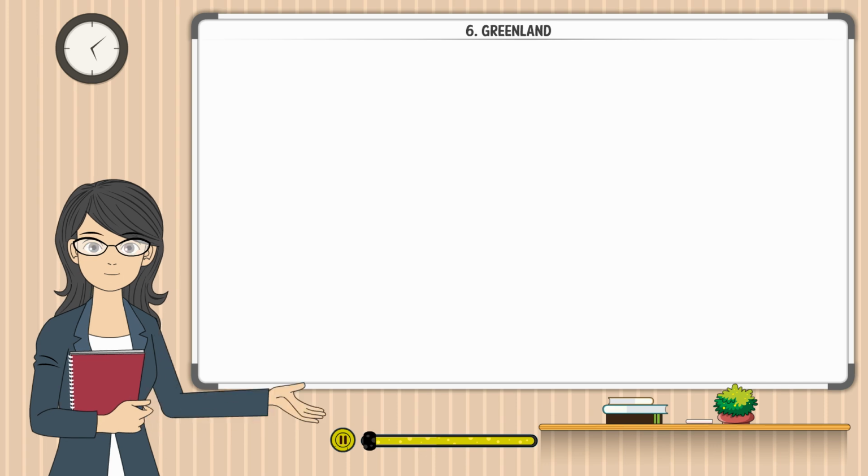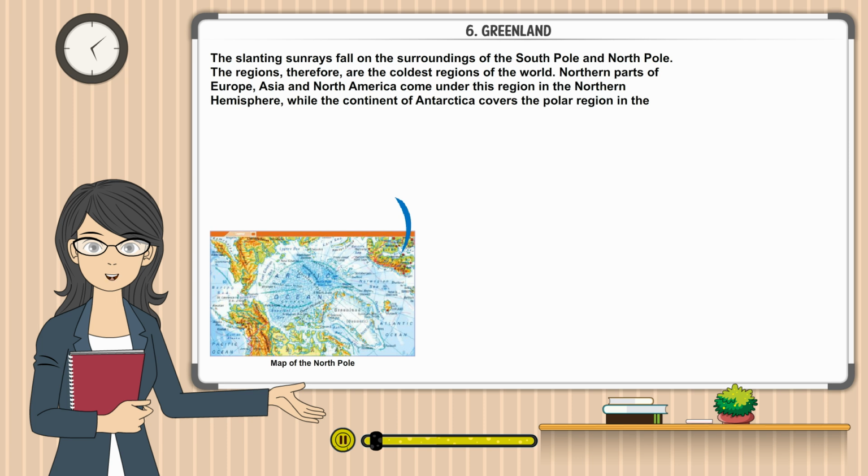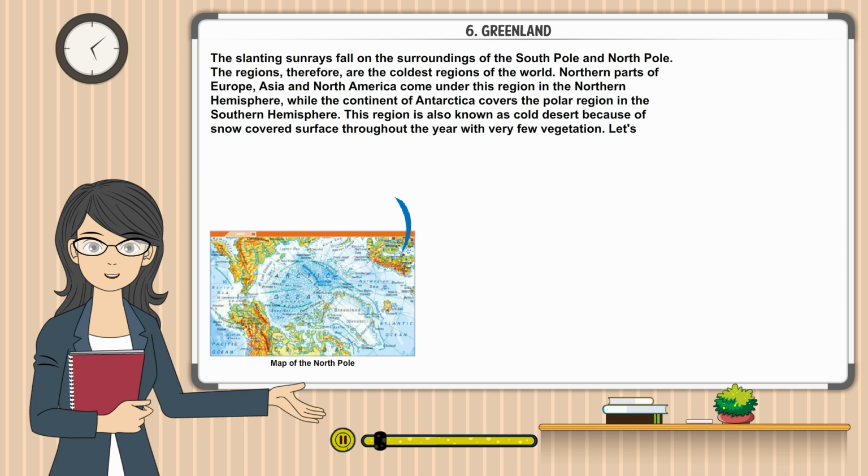Chapter 6. Greenland. The slanting sun rays fall on the surroundings of the South Pole and North Pole. The regions, therefore, are the coldest regions of the world. Northern parts of Europe, Asia and North America come under this region in the northern hemisphere, while the continent of Antarctica covers the polar region in the southern hemisphere. This region is also known as cold desert because of snow-covered surface throughout the year with very few vegetation.